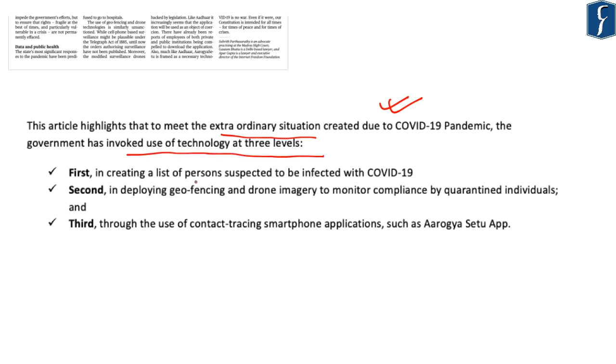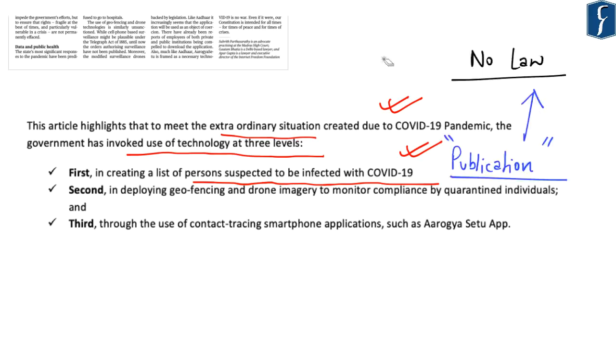First, in creating a list of persons suspected to be infected with COVID-19. Now, there is nothing wrong with creating a list of persons suspected of having COVID-19, because it is only through this list that we will be able to find out not only the number of persons infected by COVID-19 but also the area in which they reside. However, the article mentions that as of now there is no law with respect to publication of such a list.